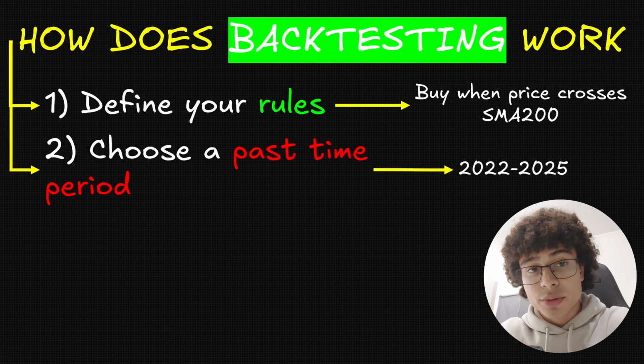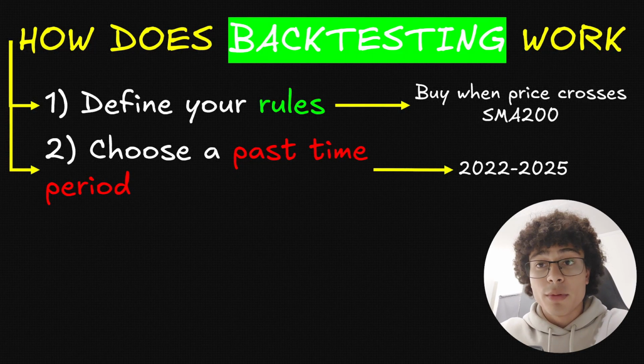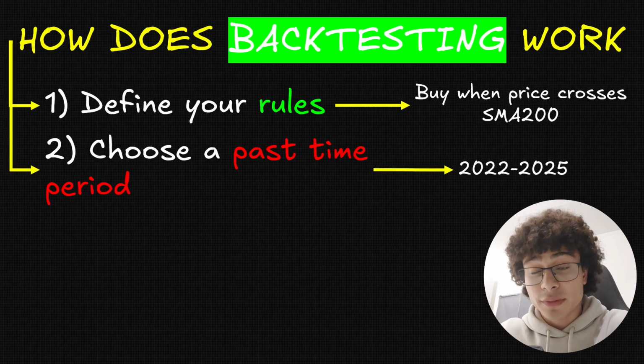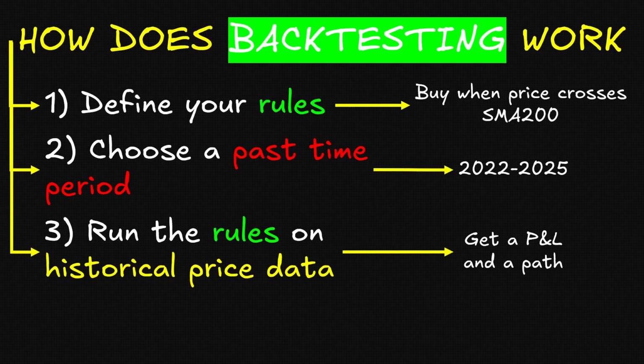This is the period on which you are going to backtest your strategy. So for example, from 2022 to 2025. Thirdly, you would run the rules on the historic price data. So you take the price history of any coin and you run your rules on the data.